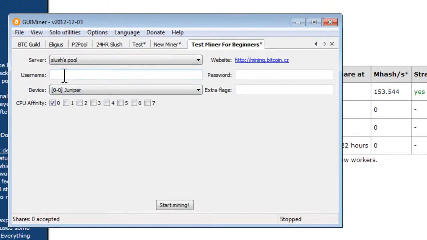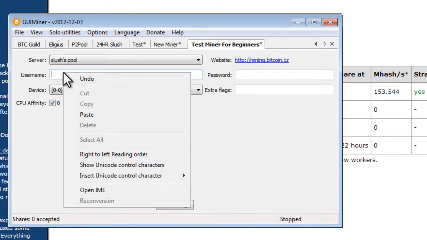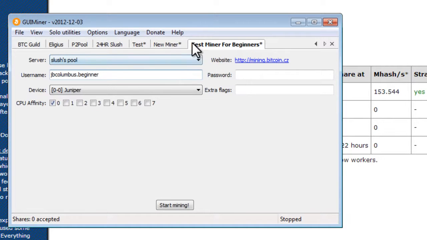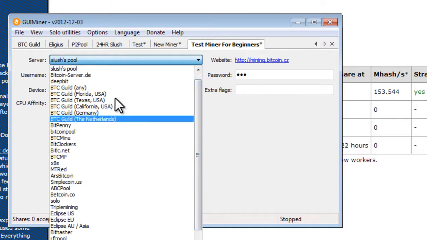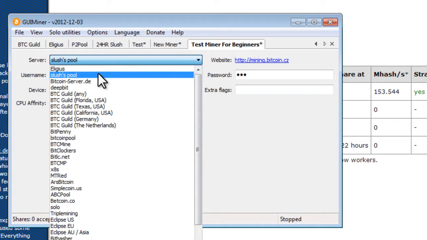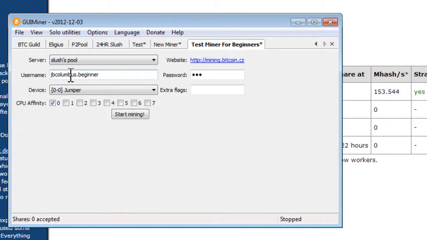And now we're going to paste the worker username. See, I'm under that miner that I just created. I'm going to paste the username. The password was 123. And the server is the pool. You can see there are a bunch of pools, but I'm showing you Slush's pool. So I'll select Slush's pool. And next to device, this is where we can see which device we'll be using.